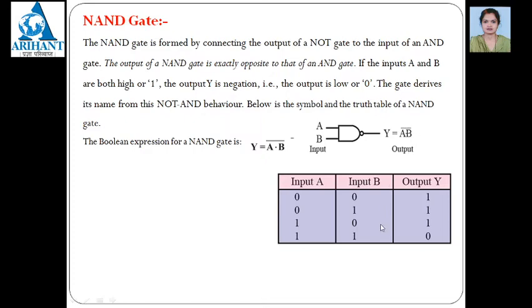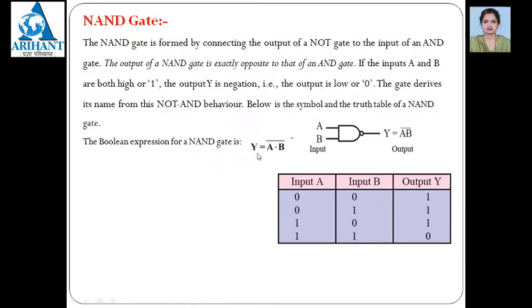Then the truth table also reverses. If both the inputs are 1, you get the output 1 for the AND gate, and it is reversed for the NAND gate. Hence, if both the inputs are 1, then you get the output as 0, and for any other cases you get the output as 1. The output of a NAND gate is exactly opposite to that of the AND gate. If the inputs A and B are both high, the output Y is negated, that is the output is 0, and the gate derives its name from this NOT AND behavior, that is NAND.